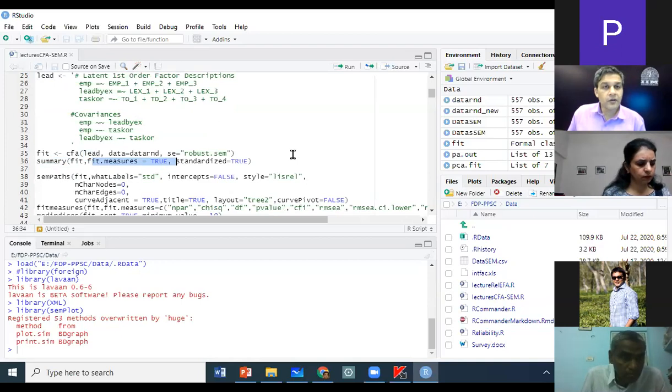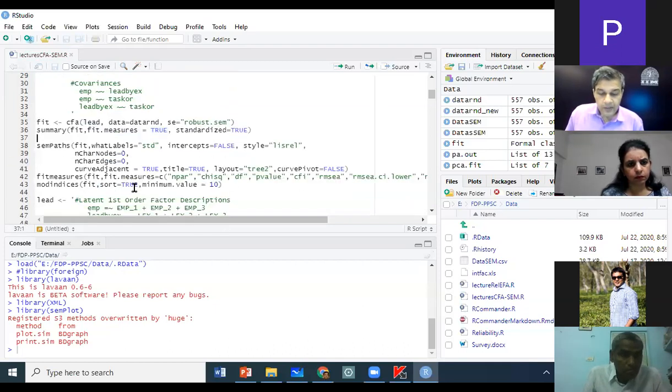We want the fit of the model, and also we want the standardized output. That is what we are going to work with. This was the command through which we plot the SEM output or CFA output.